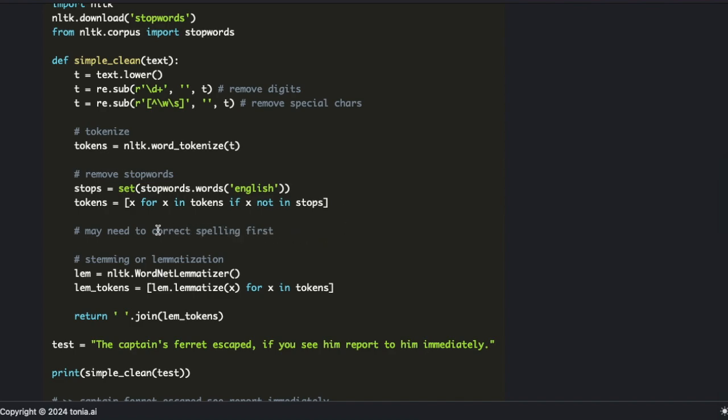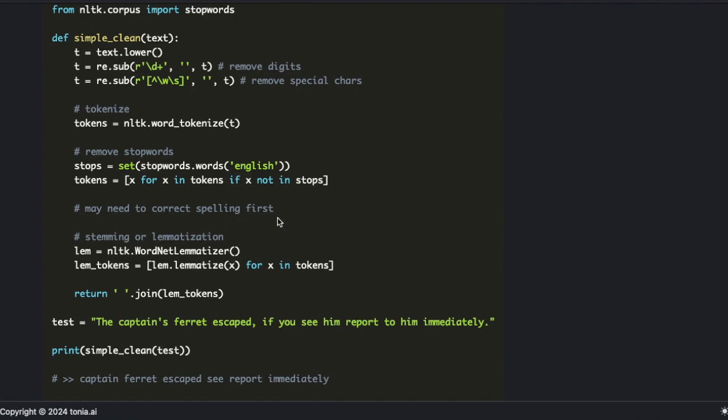We may need to also take into account any misspellings in the text. So while I do not have a particular example of a method to use for handling misspellings, I note that at this point you may want to take care of any misspelled words.